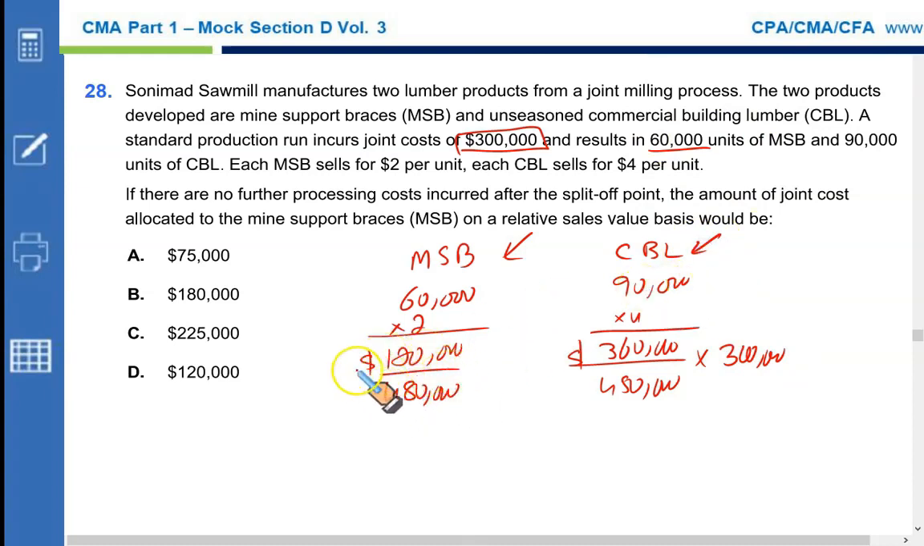120 by 480 multiplied by $300,000 will give you the joint cost assigned to MSB. It's very straightforward. 120 by 480 multiplied by 300,000 gives you 75,000. 75,000 should be A. A is the right option.